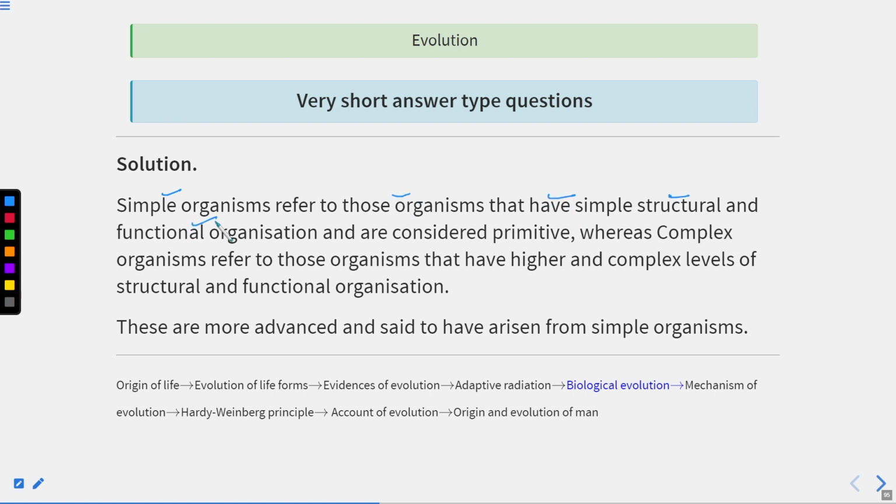Now if you talk about the simple organism, it refers to those organisms that have simple structural and functional organization and are considered primitive. So you already know that the simple organisms have very simple organization, very simple structure, and very simple functional organization, and because of that they are considered primitive. Whereas the complex organisms refer to those organisms that have a higher and complex level of structural and functional organization. Now these are more advanced and said to have arisen from simple organisms. Okay, this is clear.